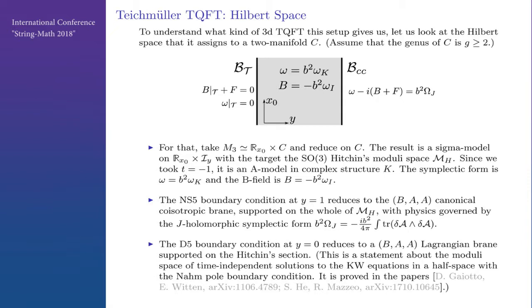You can see this is essentially a reduction of the symplectic form that comes from the Chern-Simons action on the NS5 boundary. And the D5 boundary condition reduces to a BAA Lagrangian brane, which is supported on the Hitchin section. This is a fact about the moduli space of solutions of the Kapustin-Witten equations with a Nahm pole. It is explained in these papers and proved mathematically.